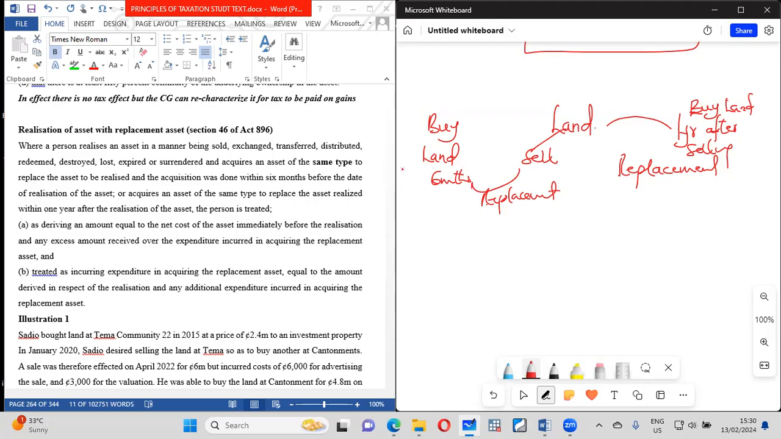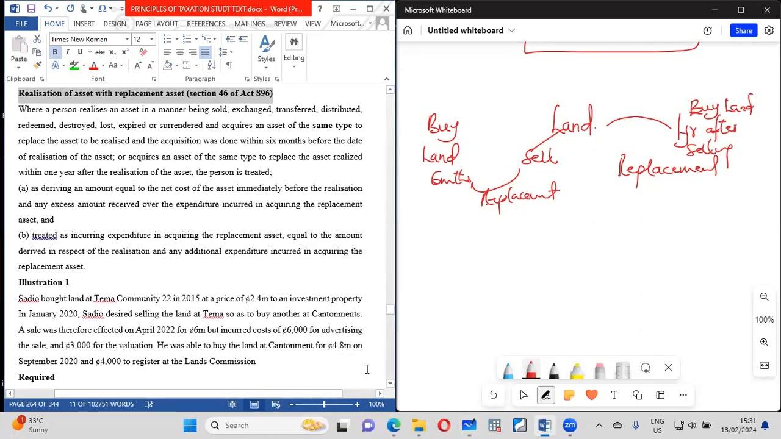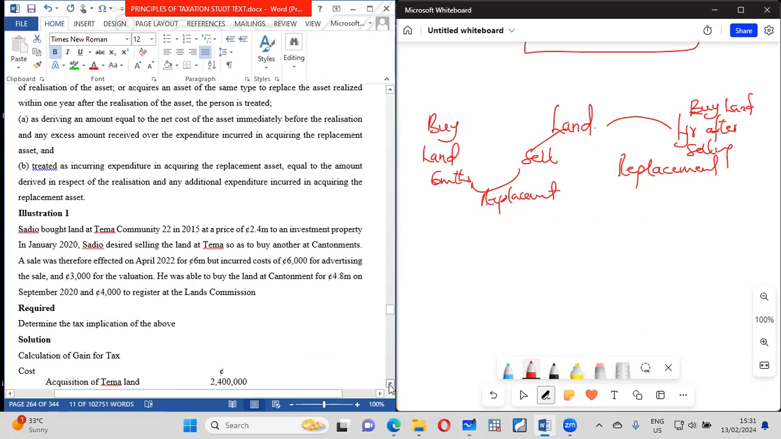So if I buy a land, then 6 months later I sell what I had before, or if I sell what I have now and buy the same land 1 year later, it is called what? Replacement. The calculation of that is interesting, and I'm going to use it to explain something to you.